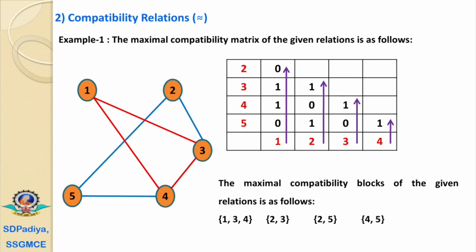If we look, the first is a block of 1, 3, 4, that is a triangle. Second is a line, that is 2, 3. Next is one line, that is 2, 5. Next was the line 3, 4, but it is already completed, that's why we have avoided it. And the next is the line 4, 5.